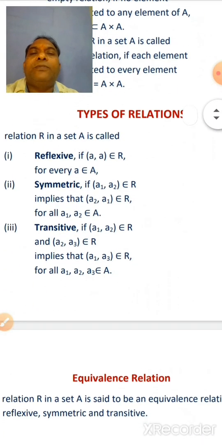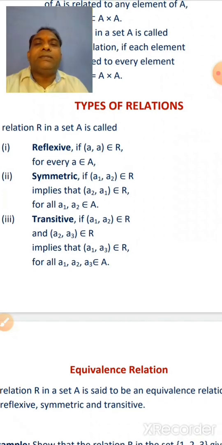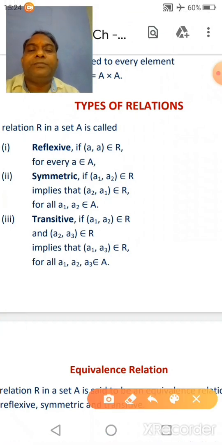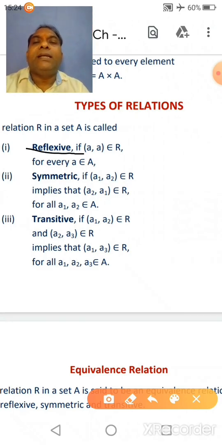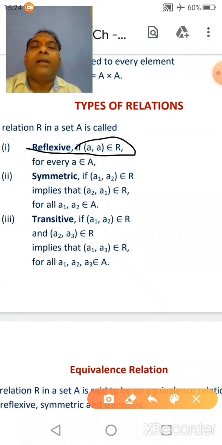Now, types of relations. There are three types of relations: reflexive, symmetric, and transitive. According to the definition of reflexive relations, a relation R in a set A is called reflexive if (a, a) belongs to R for every a belongs to set A. Clear?